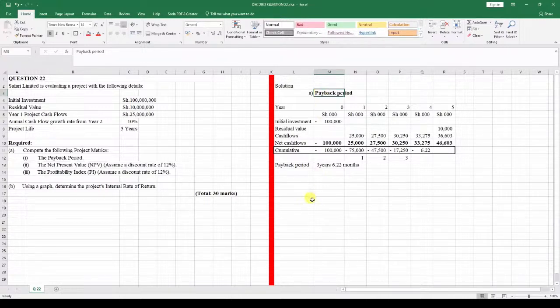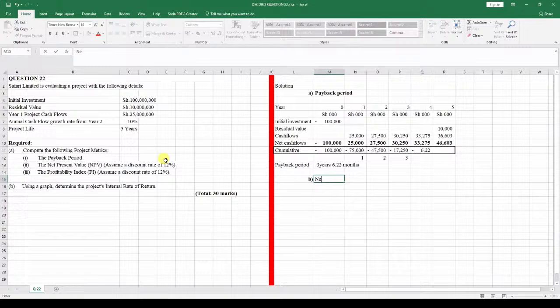So we can move ahead to part B, the question over here. And part B, we can just go down right here. B. It's a similar fashion, or a similar format. We are looking for the net present value right here at a discount rate of 12%. So net present value.